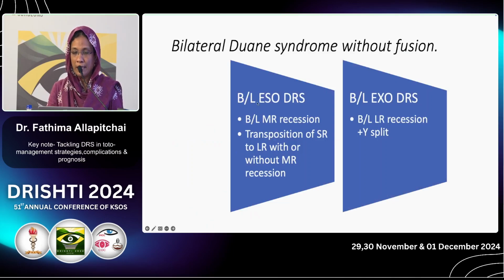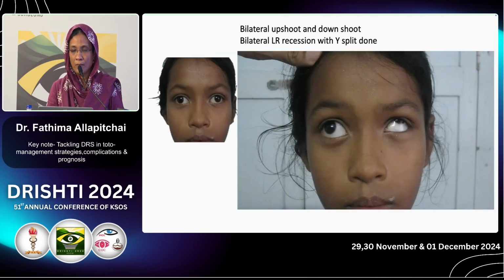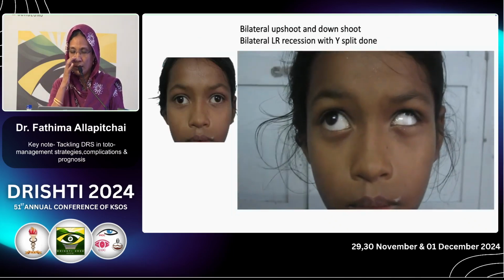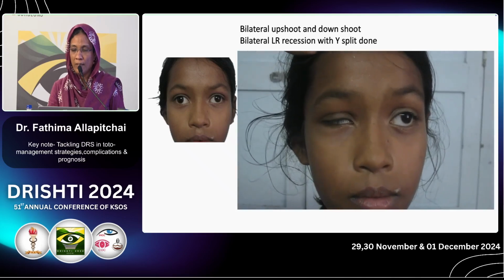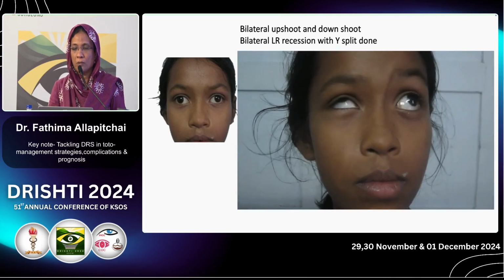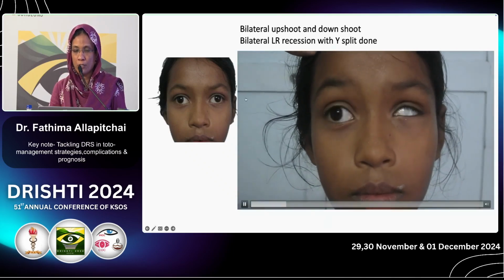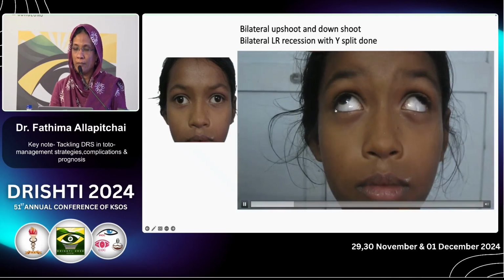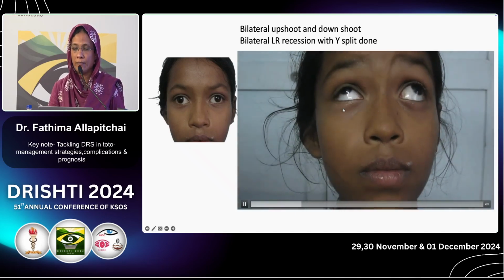If it is bilateral ESO DRS, we can go for bilateral medial rectus recession, and for EXO, the same LR recession with Y split. For ESO, after recession, depending upon other co-contraction, as already discussed, you can go for a transposition procedure. This is a bilateral DRS patient where there was cosmetically disfiguring upshoot and downshoot. A large EXO was also there, so we went ahead with bilateral lateral rectus recession with Y splitting.